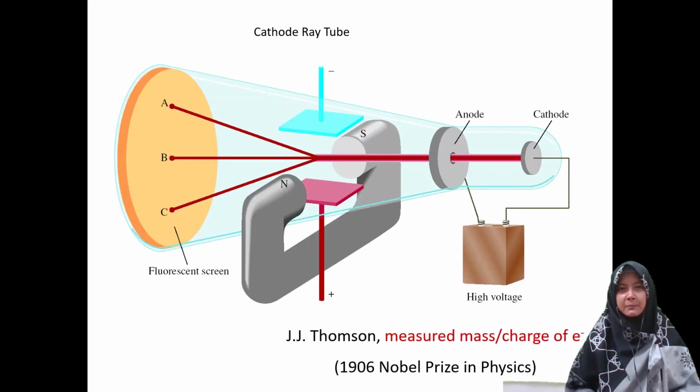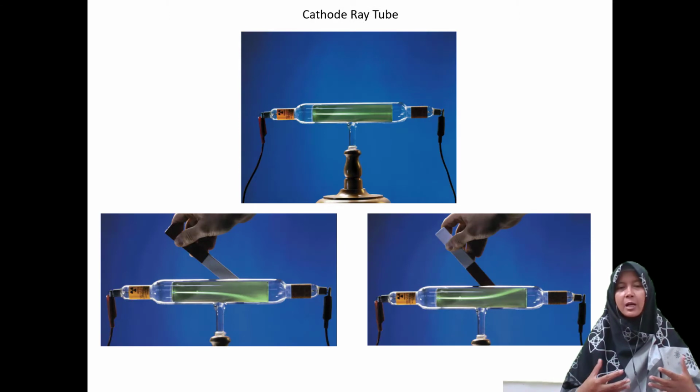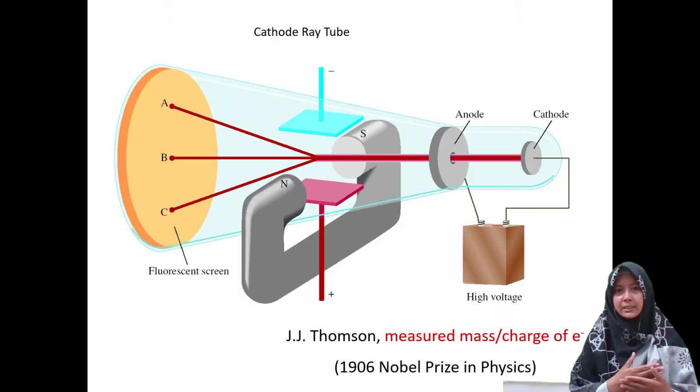The next experiment was by J.J. Thomson, who measured the mass-to-charge ratio of an electron and received the Nobel Prize in physics. Here is the cathode ray tube by J.J. Thomson. You can see in the picture that when only the electric field is on, the rays strike point C. When both the magnetic and electric fields are off, or when both are on but balanced so that they cancel each other's influence, the rays strike point B.